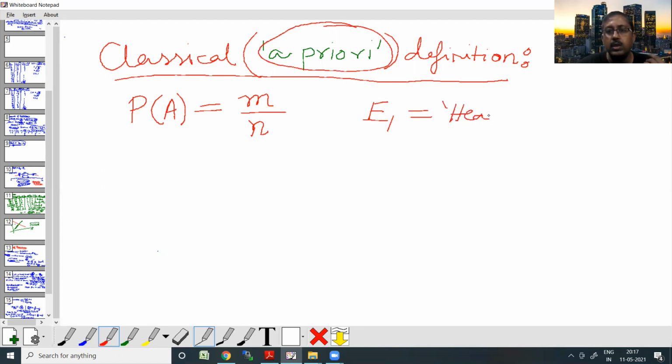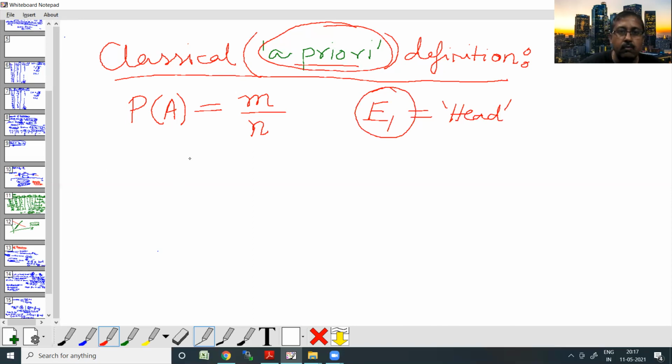When I find the probability of this event, it doesn't matter whether in the previous random experiment the outcome was a head or a tail, or whether the event E1 did occur or not. It really doesn't matter because the outcomes are equally likely. So this definition is known as the classical or a priori definition of probability.